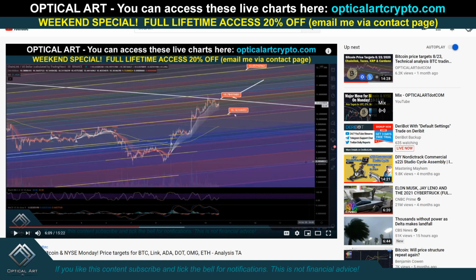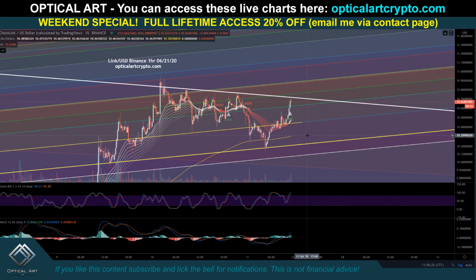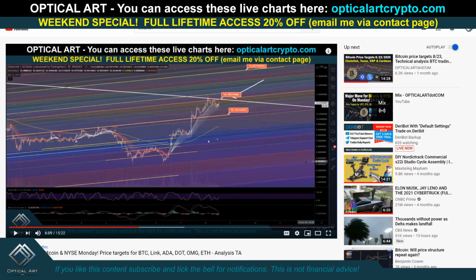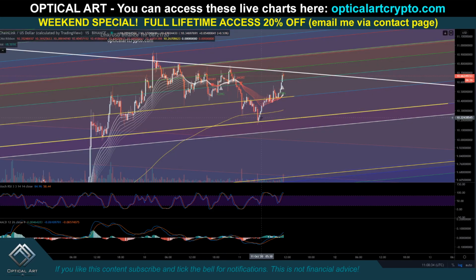So I was saying $10.16, and take note of this line right here. This was a lot of resistance, so I said this is a likely support level. I also mentioned that this would be a support level below down here. But let me go to this chart. So you can see right here, if we match this up, this is around $10.16.